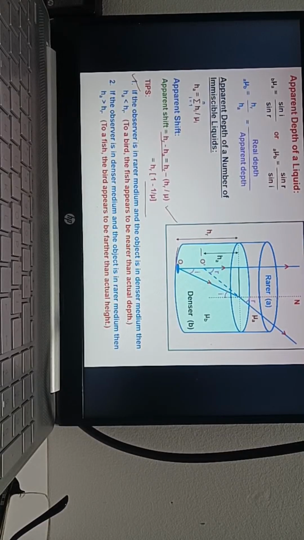Got this answer? Second question: if the observer is in denser medium, that means the fish is inside the water, and the object is in rarer medium. The bird is in rarer medium. When the fish looks, the bird appears very far, but it will be very near. That is the logic.